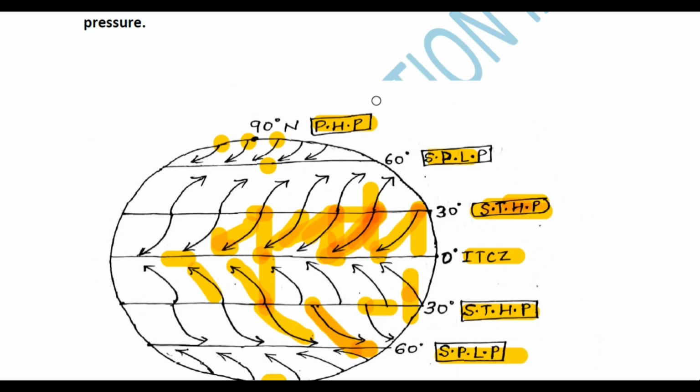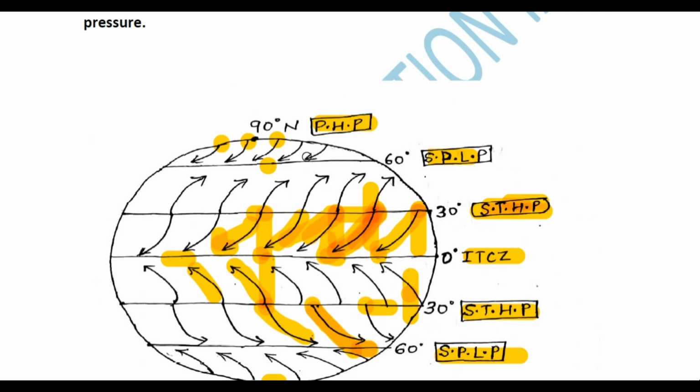Get my points or not? If in any area there is a formation of high pressure and low pressure due to the movement of the air, that is, due to this movement of the air there is a formation of high pressure and low pressure, then we call this situation dynamically induced. So if any pressure belt is dynamically induced, there will be circulation of the air, and you can say movement of the air.